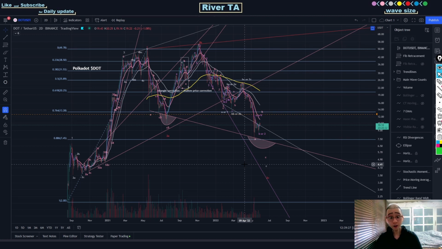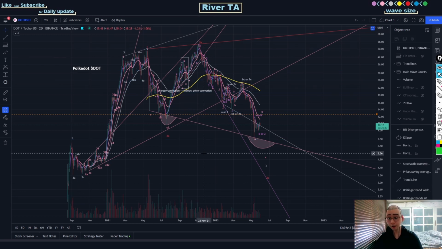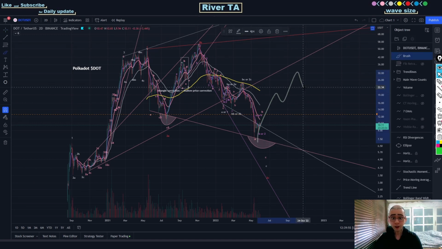So again, gathering all the information such as wave counts and various indicators we have discussed so far, it is likely that red level wave 2 or the price action will bottom out here around $10 to a maximum of $5.50. And considering that we still have red level wave 3 left to play, I wouldn't mind buying Polkadot at any price point below $10.